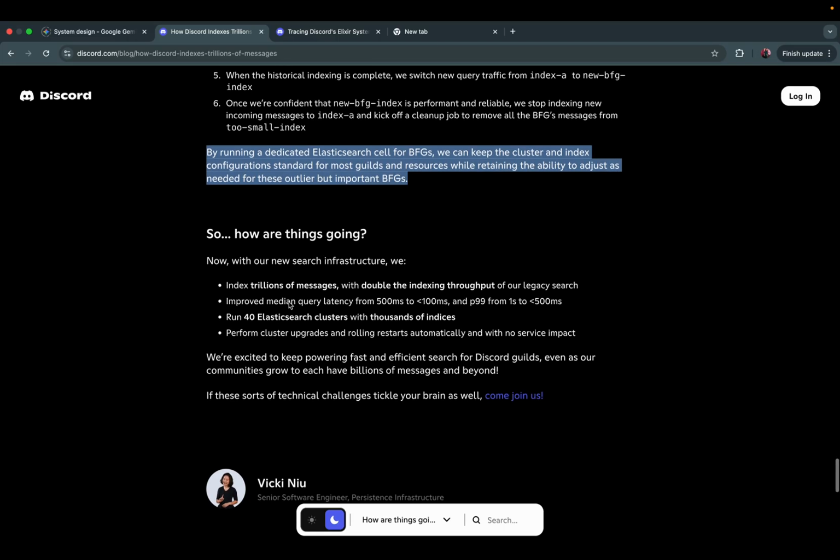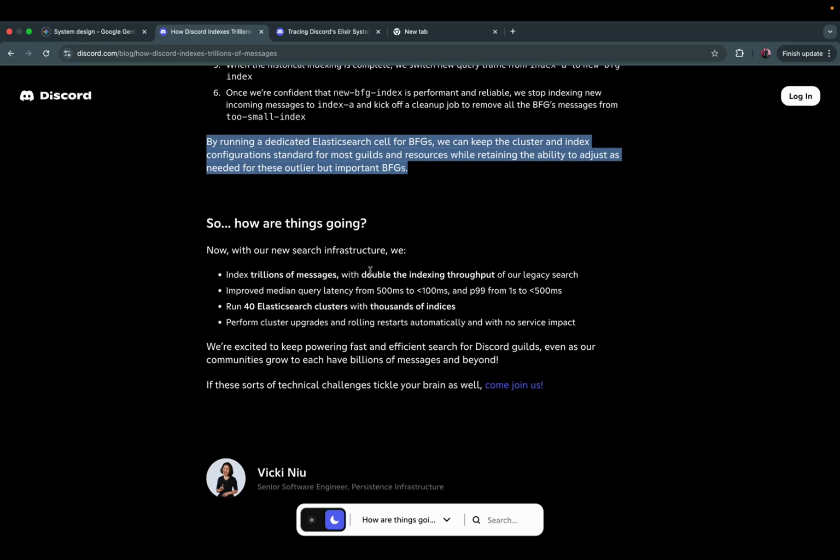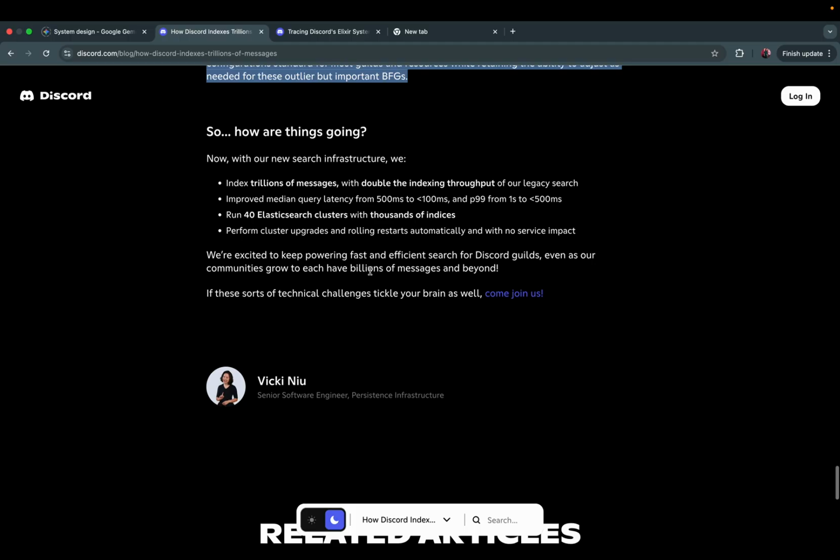So, how are things going? Now, with our new search infrastructure, we index trillions of messages with double the index throughput of our legacy search, improved median query latency from 500 milliseconds to less than 100 milliseconds, and P99 from 1 second to less than 500 milliseconds.